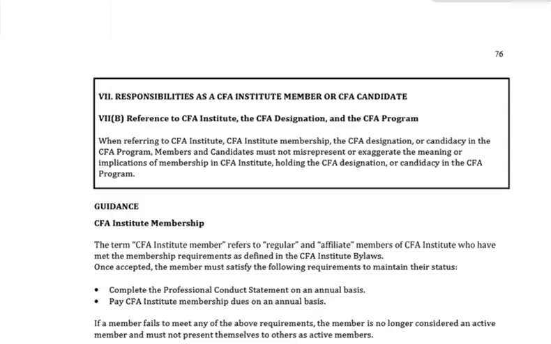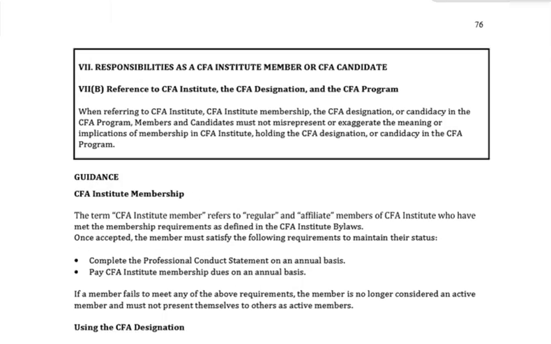And we come to the very last one. I'm sure you are relieved as we come to the conclusion of ethics, standards of professional conduct. This is standard 7B. Reference to the CFA Institute, the CFA designation, and the CFA program. When referring to the CFA Institute membership, and the CFA designation or candidacy in the program, members and candidates must not misrepresent or exaggerate the meaning or implications of membership in the CFA Institute, holding the designation or candidacy in the CFA program.